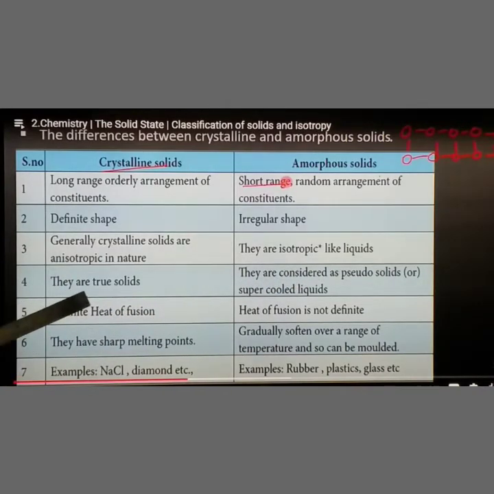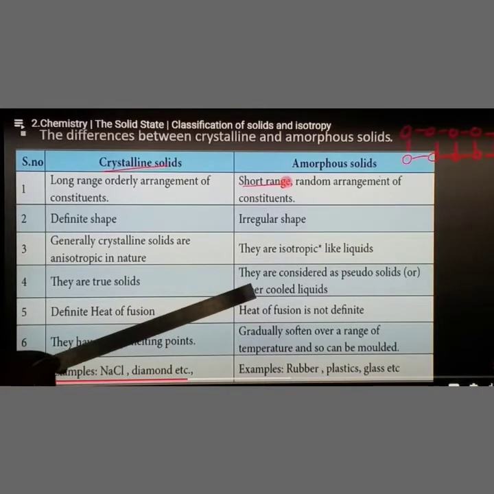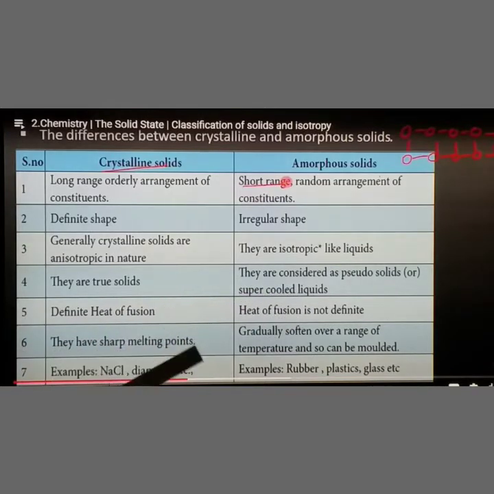Crystalline solids are true solids. Amorphous solids are considered pseudo. Pseudo means false. It looks like a crystal but it is not a crystal. So they are considered pseudo solids or supercooled liquids. Crystalline solids have a definite heat of fusion, that means they melt at a sharp temperature. In amorphous solids the heat of fusion is not definite.